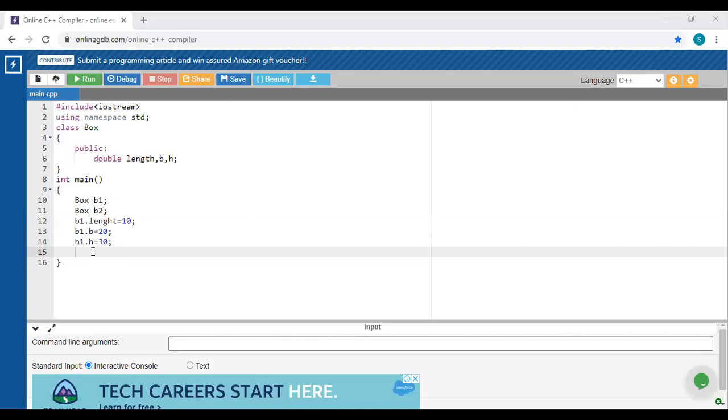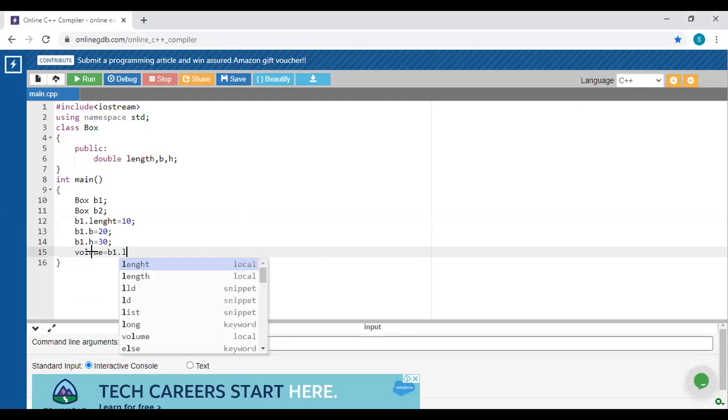Again, first of all, calculate its volume. So what is the formula for volume? How are you going to calculate that volume? Length into breadth into height. You will access them with the help of the B1 object.